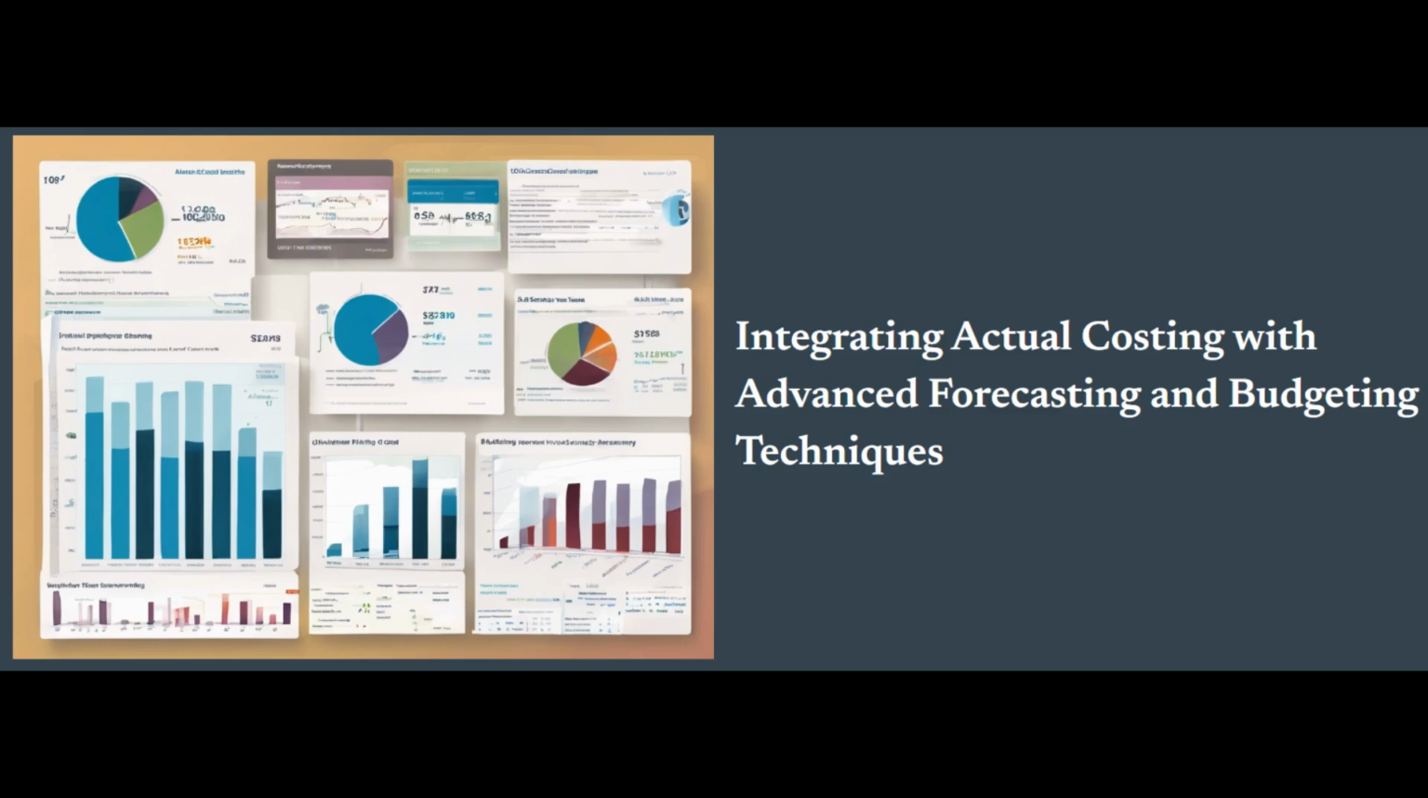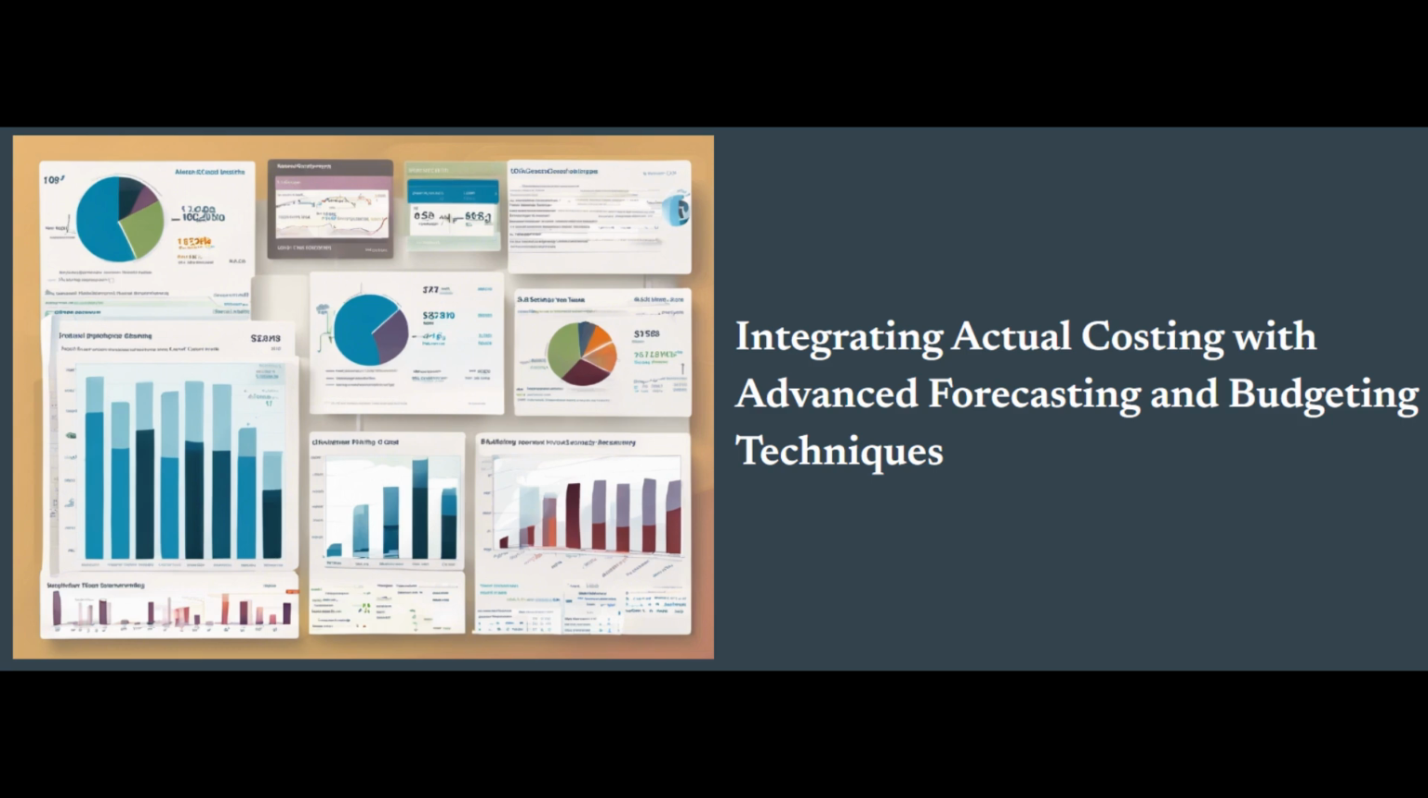Develop cross-functional collaboration. Foster collaboration between the finance, accounting, and operational teams to ensure that the actual costing data is properly interpreted, aligned with strategic objectives, and effectively utilized in financial planning and decision-making. Invest in advanced analytics and modeling capabilities. Equip the organization with the necessary tools and skills to leverage advanced analytics, such as scenario planning, sensitivity analysis, and predictive modeling to extract maximum value from the actual costing data.